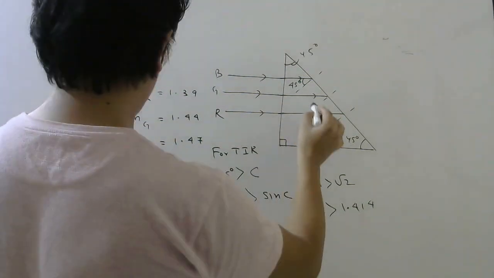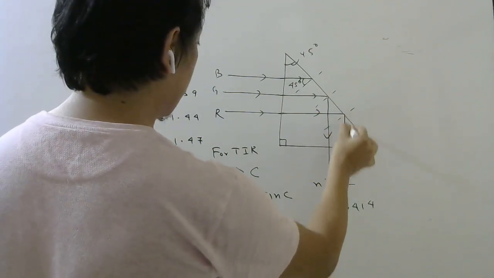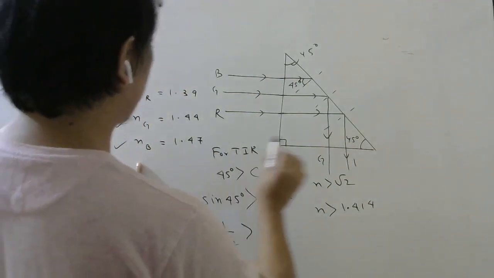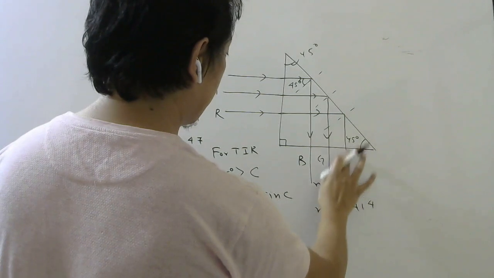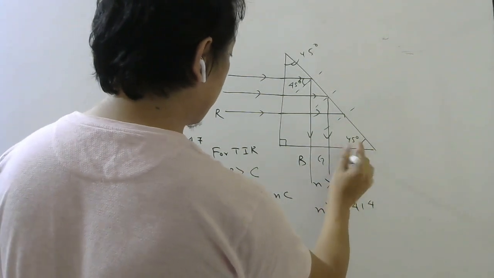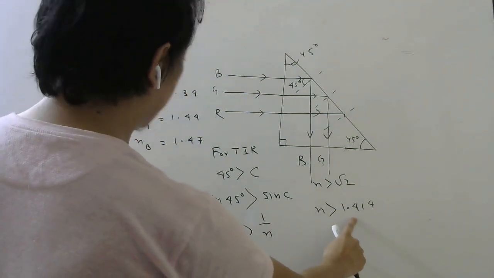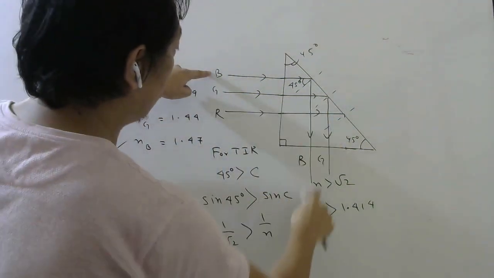That means green will suffer TIR, blue will suffer TIR. Sorry, green and blue. So green and blue will suffer TIR, because the refractive index should be greater than this number, which is for green and blue. So this is green, this is blue. So those two will suffer TIR.